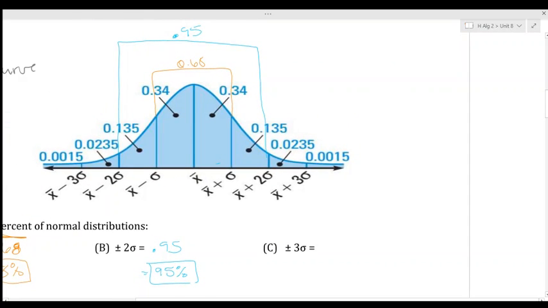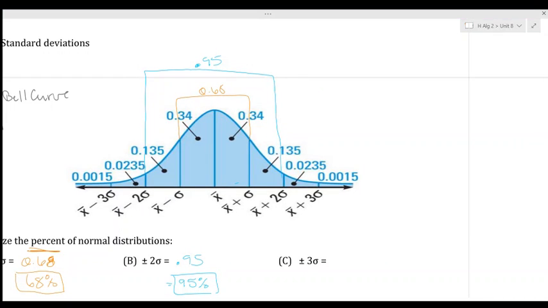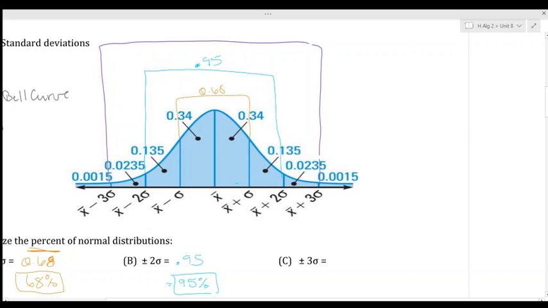Now, plus or minus 3 standard deviations. Okay, so that is going from the third standard deviation all the way over here on the left to the third standard deviation all the way over here on the right. So that means we're going to add 0.0235 plus 0.135 plus 0.34 plus 0.34 plus 0.135 plus 0.0235. That gives us 0.997.